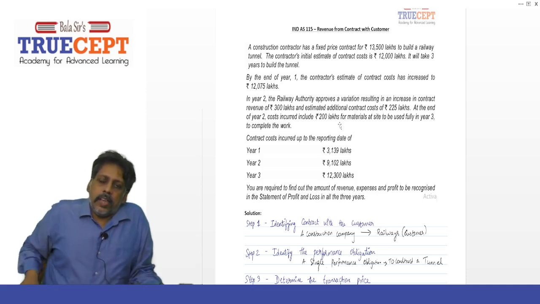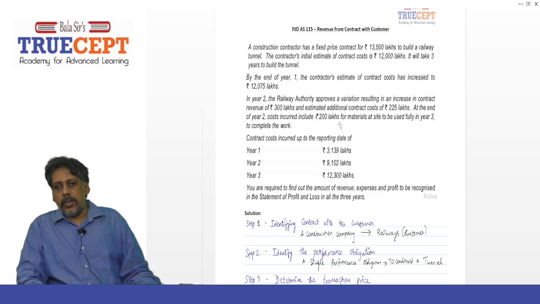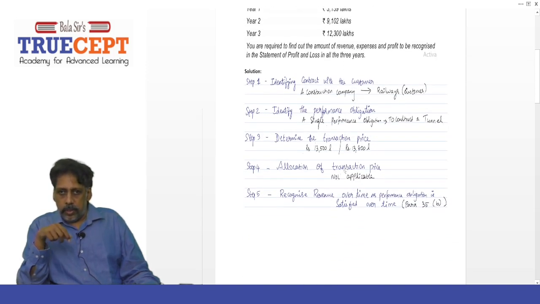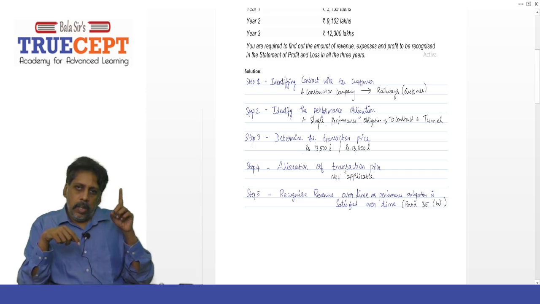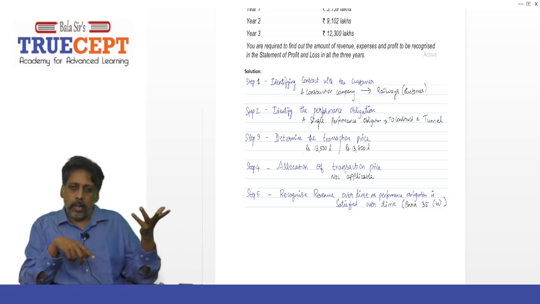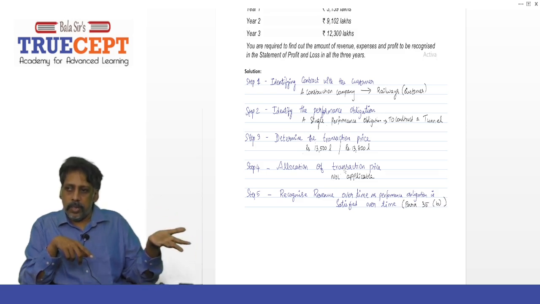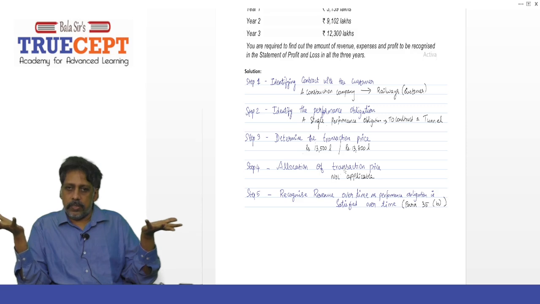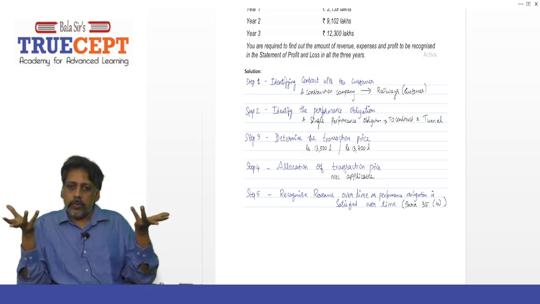Now, how does Ind AS 115 work? Let us go through the 5 steps first, before we do the number crunching. The first step is to identify the contract with the customer. You have the contractor on one side, that is your company, say ABC company. You are the construction entity, and you have the customer, that is the railways. So you have 2 parties to the contract.